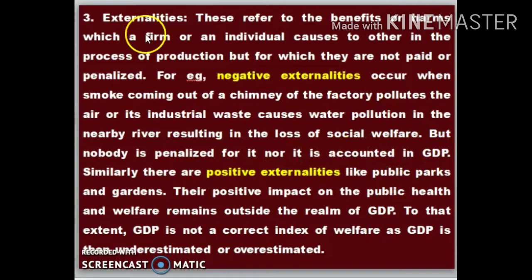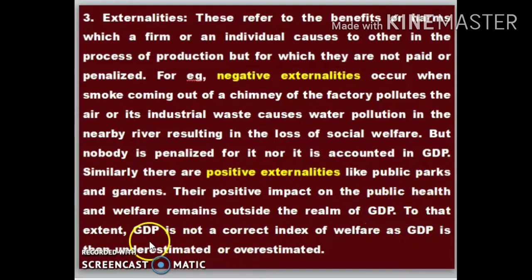So that is a negative externality, where somebody is causing harm to the economy, and no penalty has been issued. It is one of the externalities which is not calculated under GDP. Similarly, there are positive externalities like public parks and gardens. Their positive impact on public health and welfare remains outside the realm of GDP.